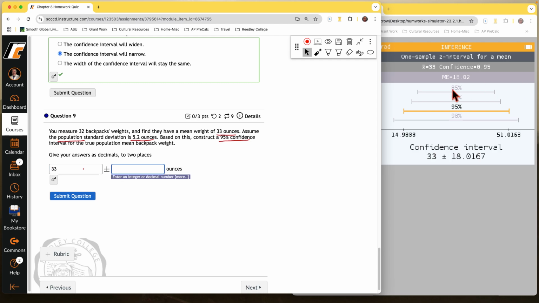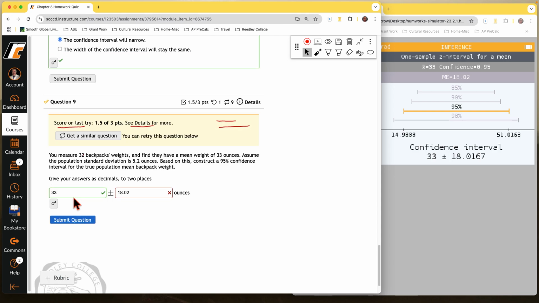Let's say 2 decimal places, 18.02. Okay, and that we just get from right down here at the bottom. Sometimes it will actually ask for the interval, so we would put these numbers that are given here. 14.98 and 51.01, but in this case, they want the plus or minus. Submit it. Oops, what did we do wrong?